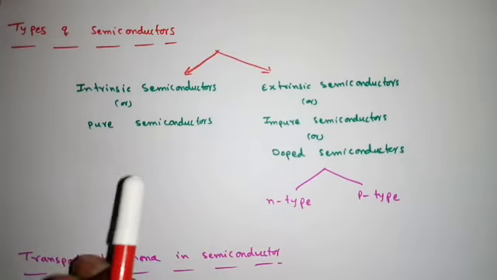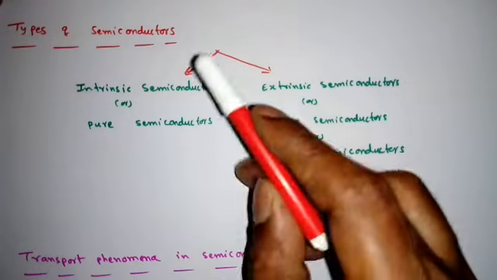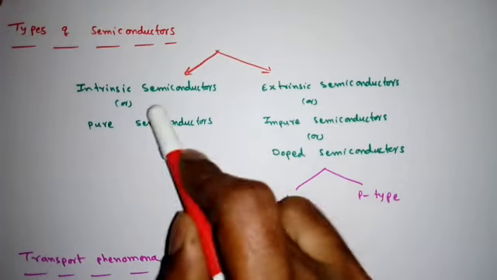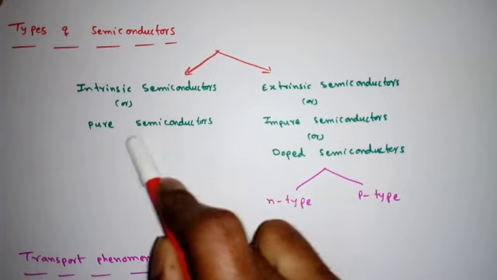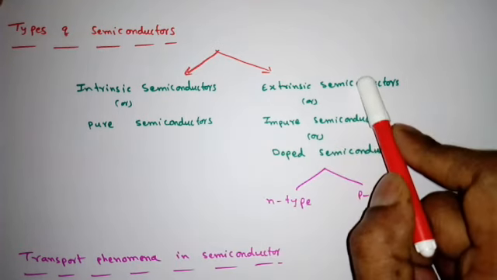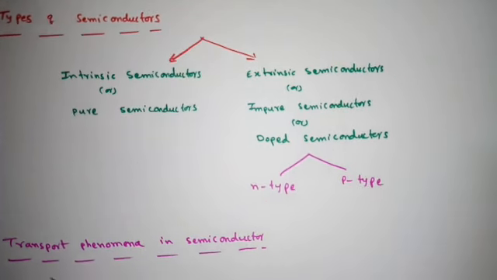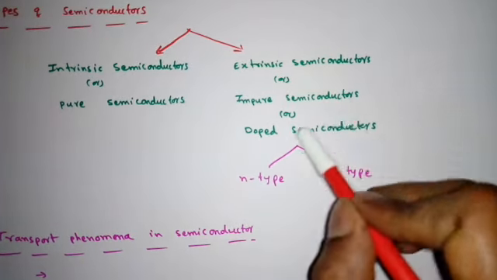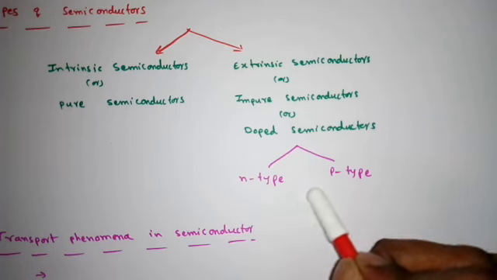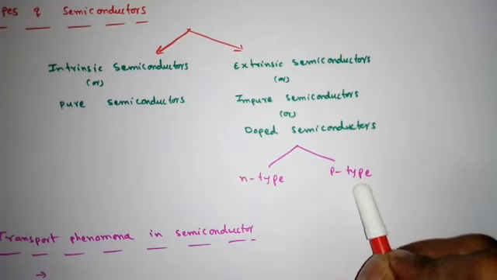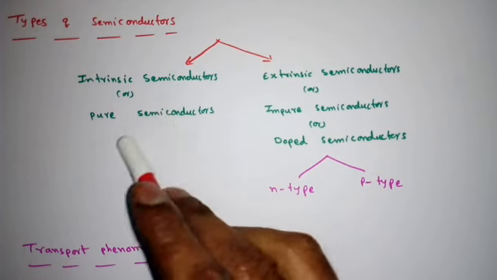Next we'll see one more classification of semiconductors. Again two types of semiconductors are there: intrinsic semiconductor or pure semiconductor, and extrinsic semiconductor, or we can say impure semiconductor, or doped semiconductor. Again, one more classification of extrinsic semiconductors is n-type semiconductor and p-type semiconductor. See, what is an intrinsic or pure semiconductor?